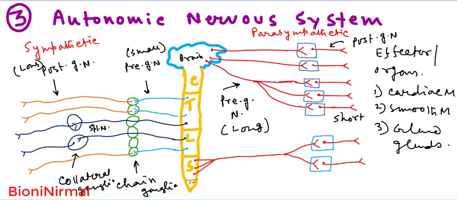So the splanchnic nerve synapses with the postganglionic neuron in the collateral ganglion, right? So there are two types of ganglion in the sympathetic division, the chain ganglion and the collateral ganglion.